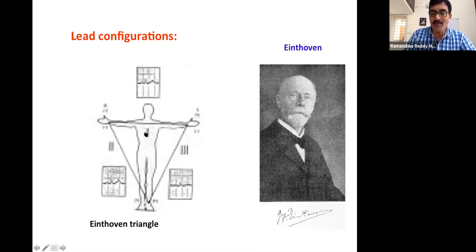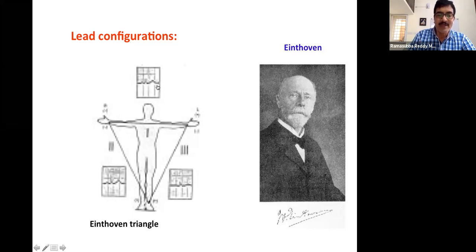If we stand up like this, and then if we see the heart is in this position, what he proposed was, suppose we place an electrode at this point on the right wrist, and one electrode on the left wrist, and if we try to record over time the difference between these two positions, we can notice a waveform like this, what is shown just above the head.